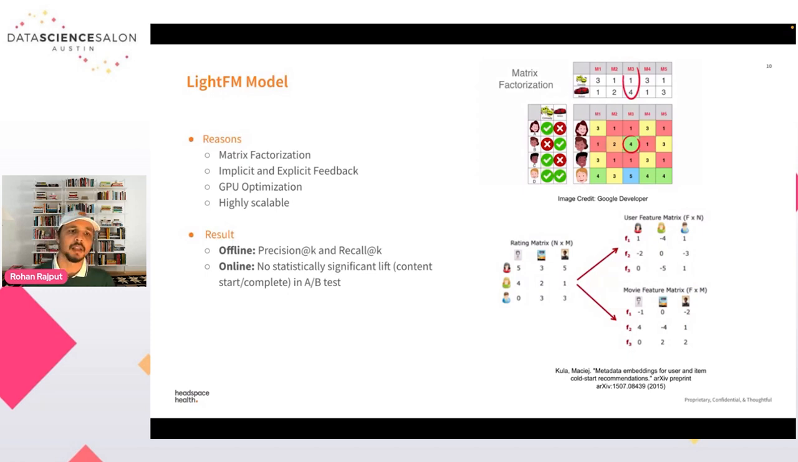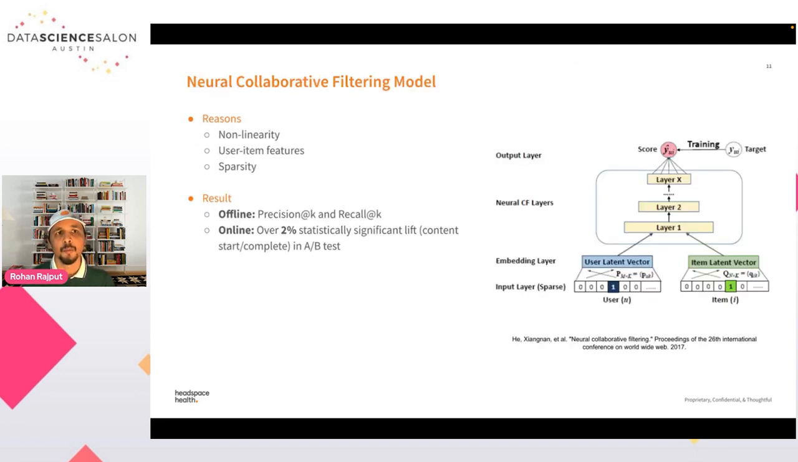Unfortunately, we did not get any statistically significant lift in this experiment, and we tried to figure out some of the reasons that could possibly cause this kind of performance. So we moved to the next model, which was a neural collaborative filtering model.